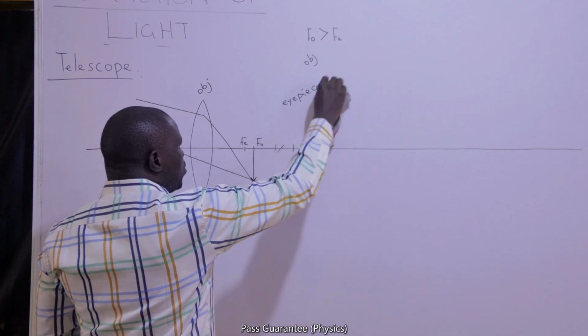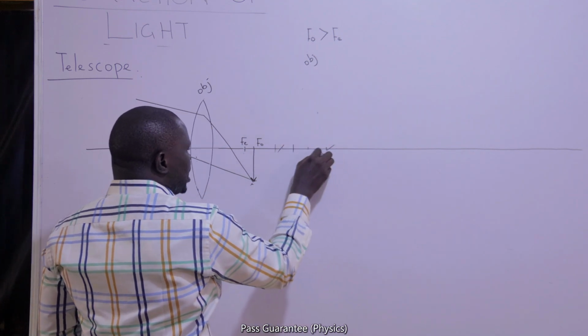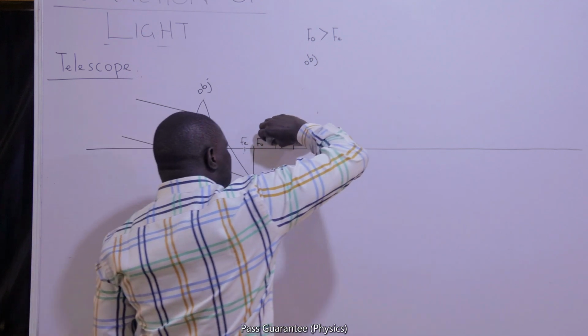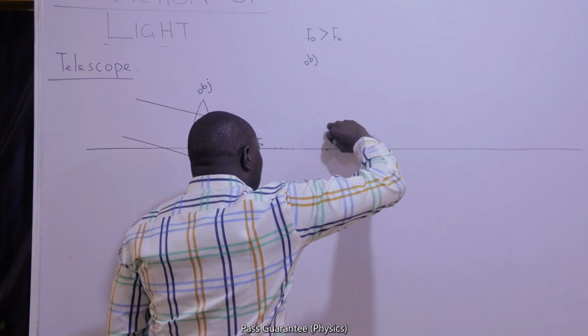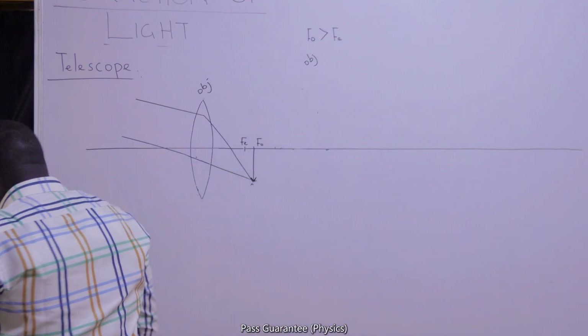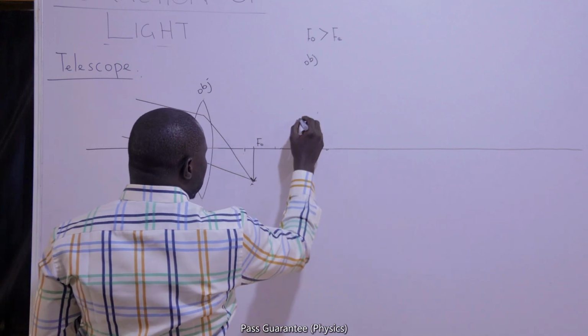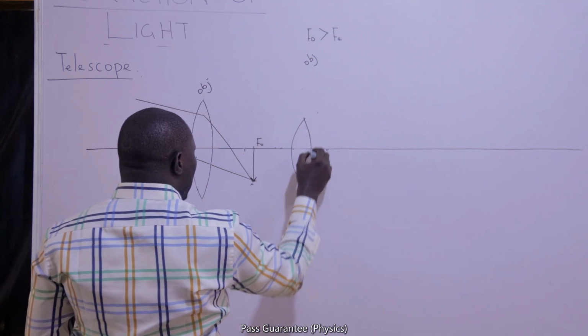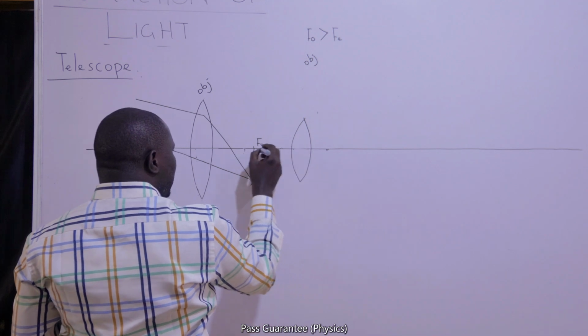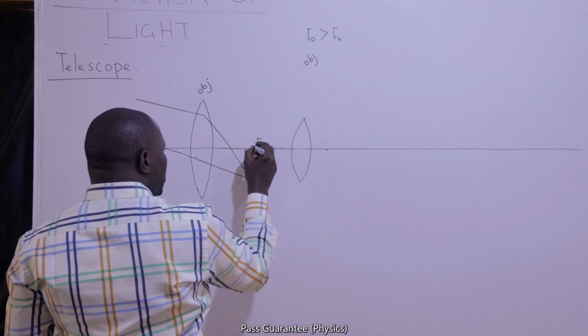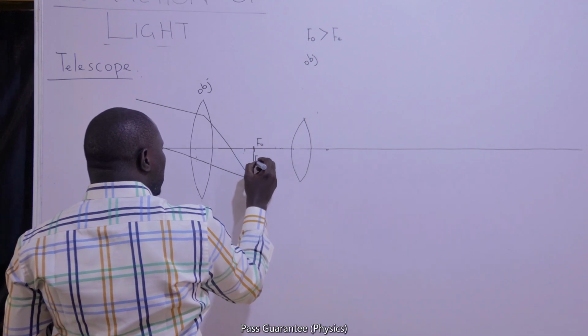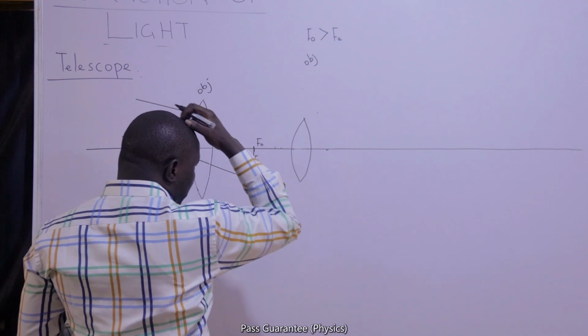We'll move the eyepiece as far back as possible to ensure that its principal focus exactly coincides with the principal focus of the objective.